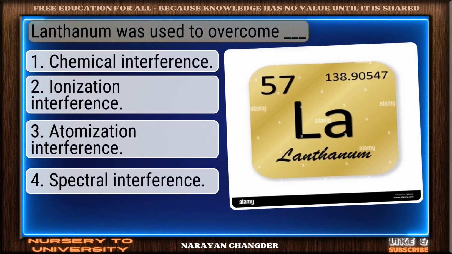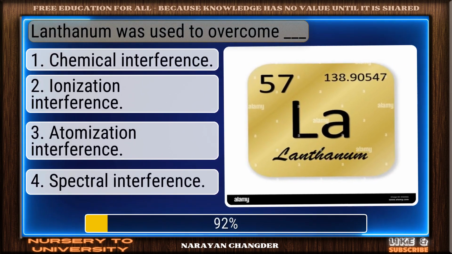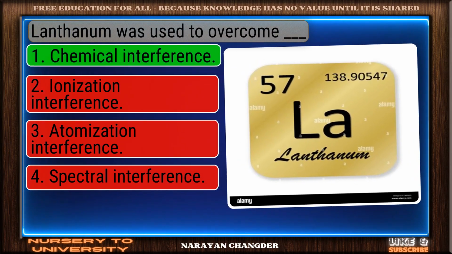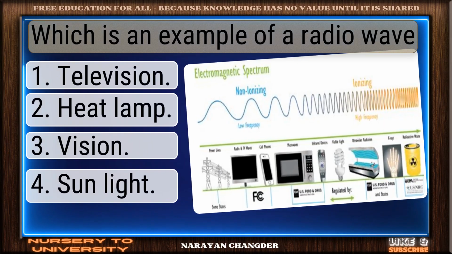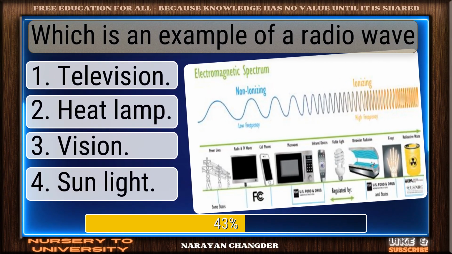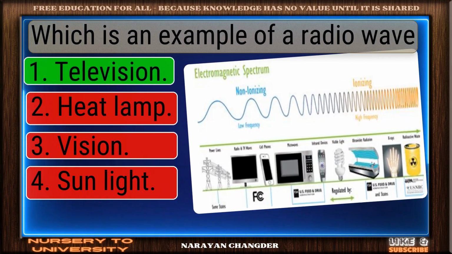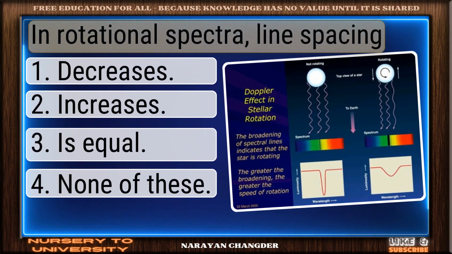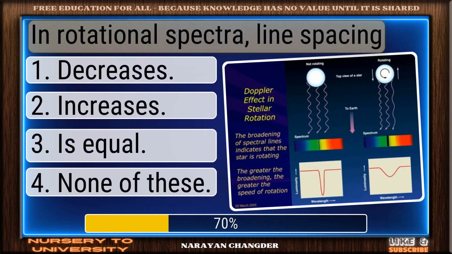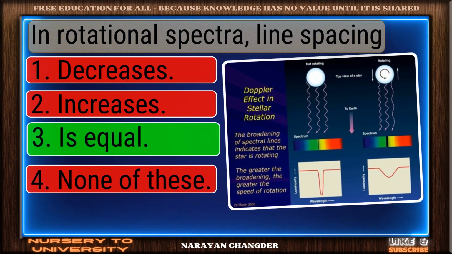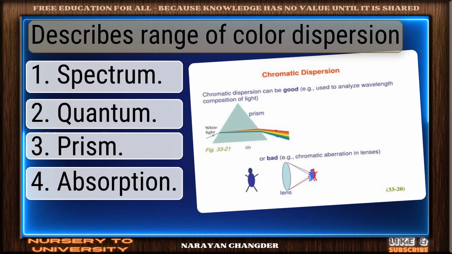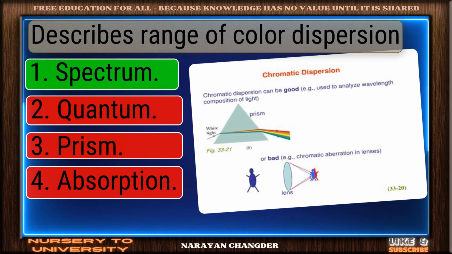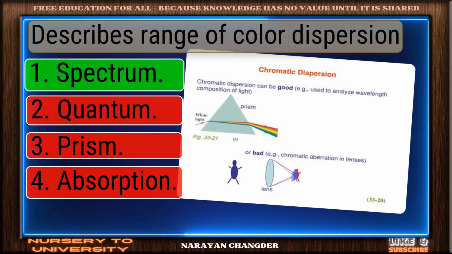Lanthanum was used to overcome dash. Great thinking. Chemical interference is the right choice. Which is an example of a radio wave? Right choice. Television is the best answer. In rotational spectra, line spacing. Right again. Is equal is a valid answer. Describes range of color dispersion. Excellent. Spectrum is a brilliant choice.